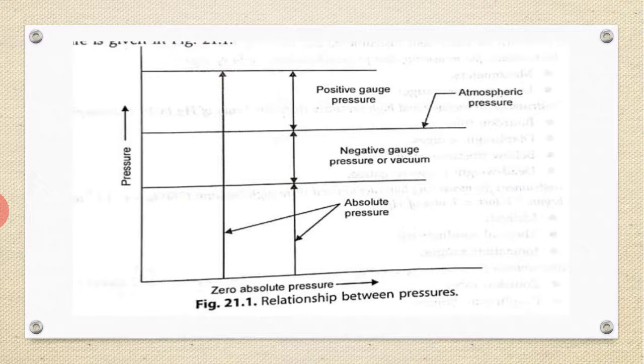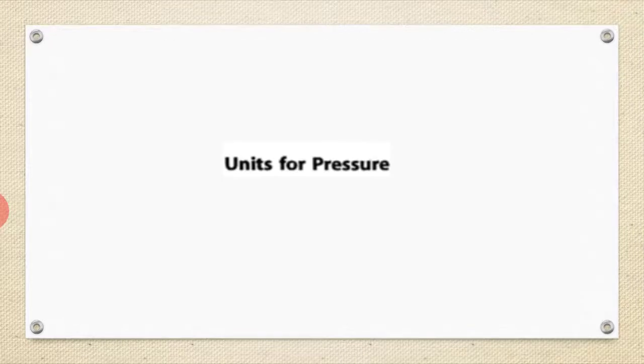So this is the relationship between the pressures, as I have already discussed. Below the atmospheric pressure is negative gauge pressure or vacuum, above the atmospheric pressure is positive gauge pressure, and absolute pressure is measured from absolute zero. This is the conclusion about the pressures.